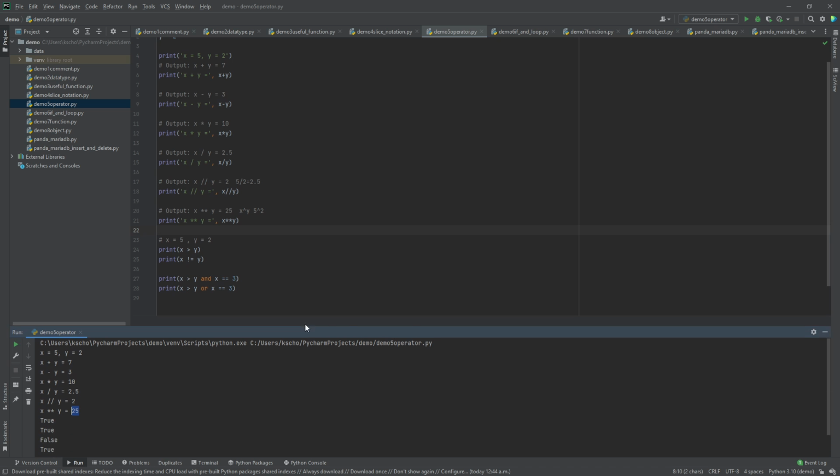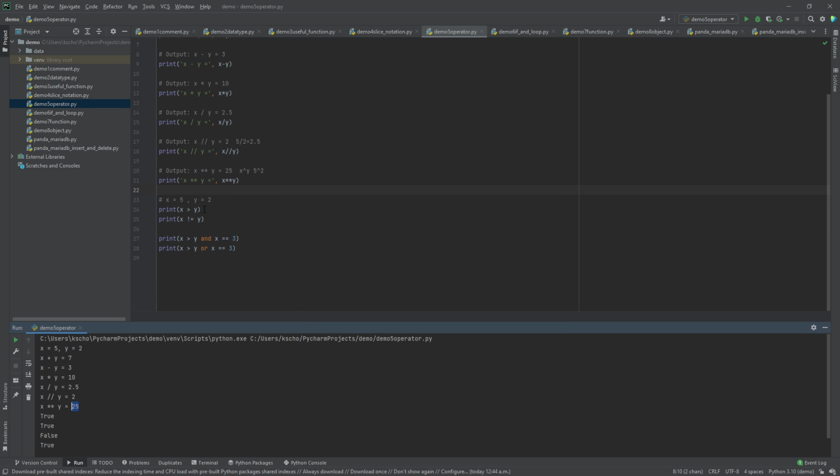And we can also use the comparison operator. If x is 5 and y is 2, x greater than y will return a true. So when we print the result, it is a true. x is not equal to y, which is also true.